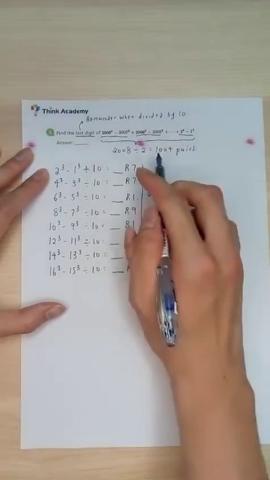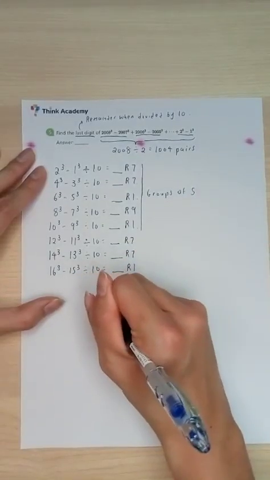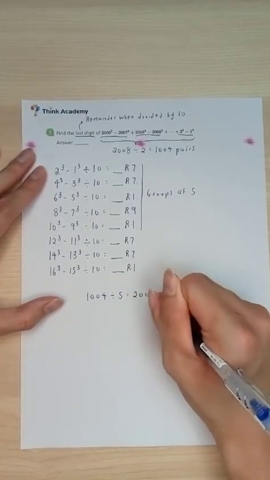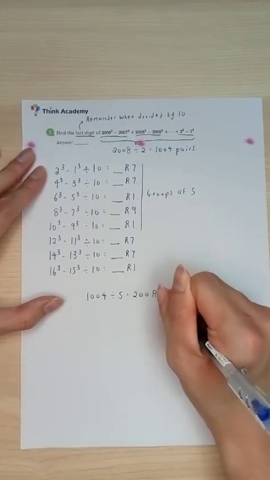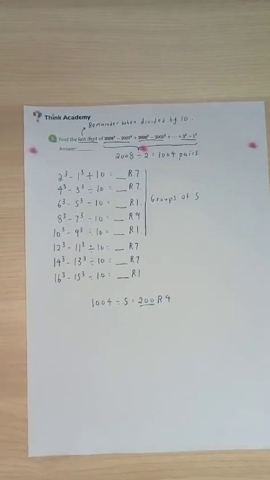So in this case, we have 1004 pairs. 1004 divided by 5, there are 200 of these groups with a remainder of 4. So when we add all these numbers up and multiply by 200, they are definitely going to end with 0 when we divide by 10. So we do not really have to be concerned about these 200 groups, but rather about these 4 groups that are left.